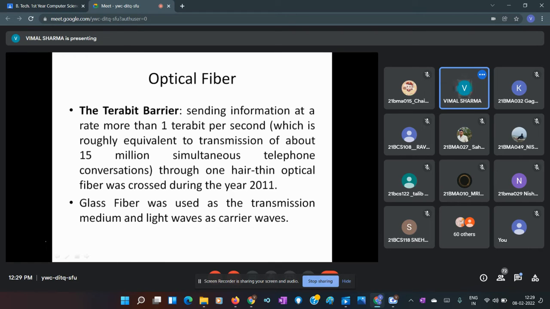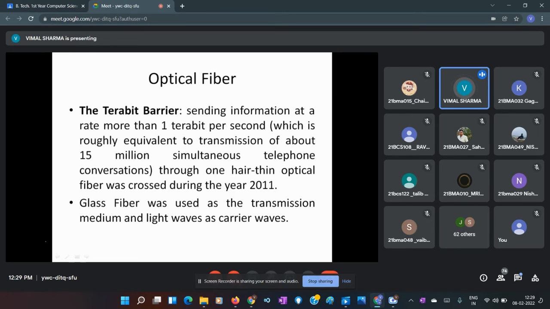The main thing is the capacity, how much signal we can send through these optical fibers. Due to the invention of this optical fiber, we can achieve a capacity of sending signal that is increased to 10 billion digital bits transmitted per second through optical fibers.